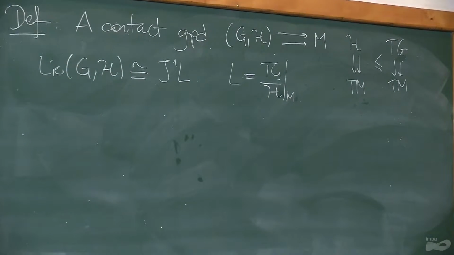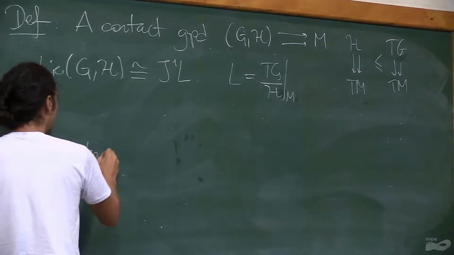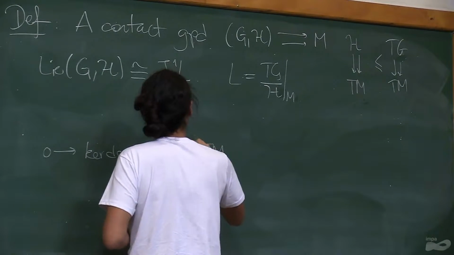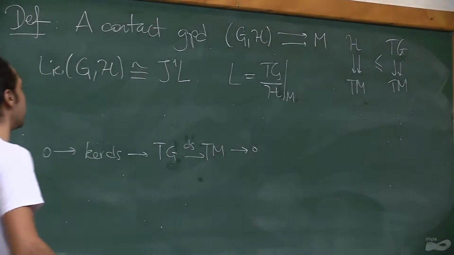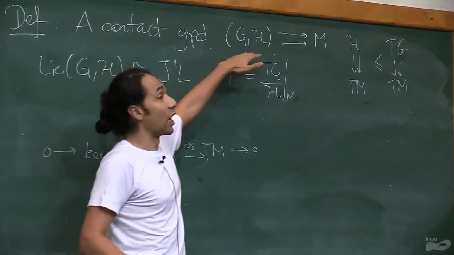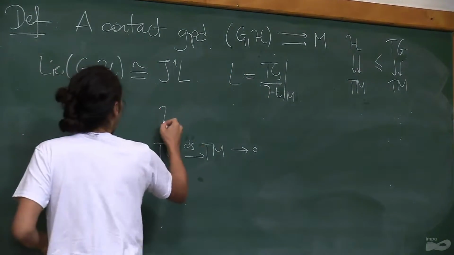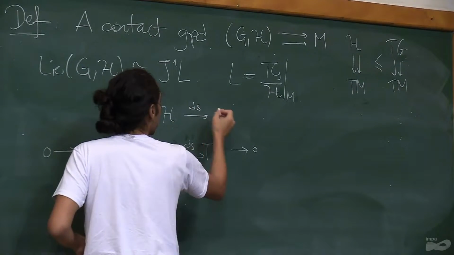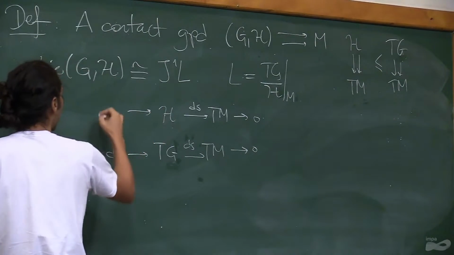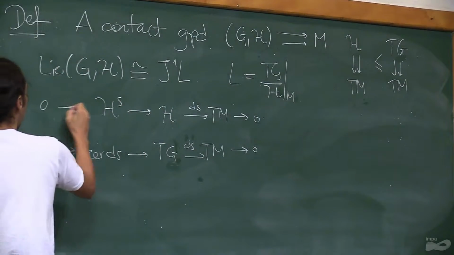But there's another thing that happens in these contact groupoids. In order to see that, let me just fix a point and consider this sequence. And then I'm going to look at this sequence restricted to the contact distribution. So I have here H. I know that this is a full subgroupoid, so I have Tm here, and this is surjective. And here I have the intersection of these two, that I'm going to write HS.